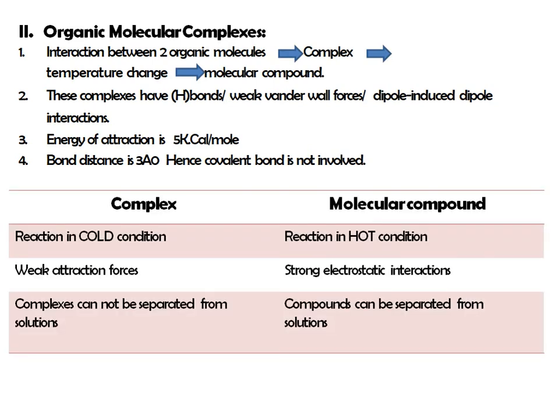So this is the difference between metal complexes and organic molecular complexes. These metal complexes are formed at a cold condition, whereas these molecular complexes or compounds are formed at the hot condition. Then weak attraction forces in complexes, whereas in the case of molecular compounds, strong electrostatic interactions. Then complexes cannot be separated from the solution, and a compound can be separated from the solution. Okay, this is the difference between complex and molecular compound.